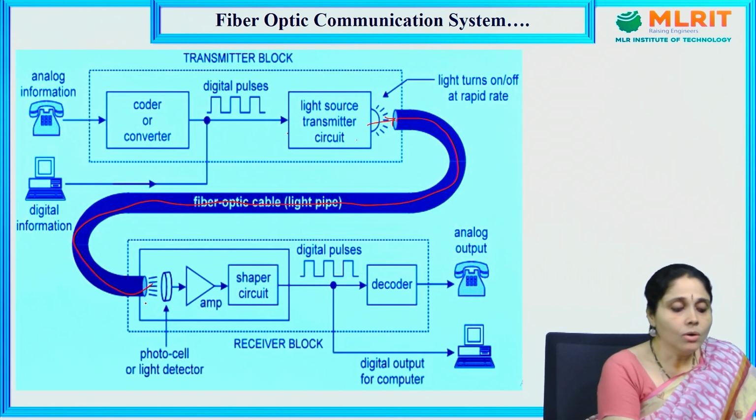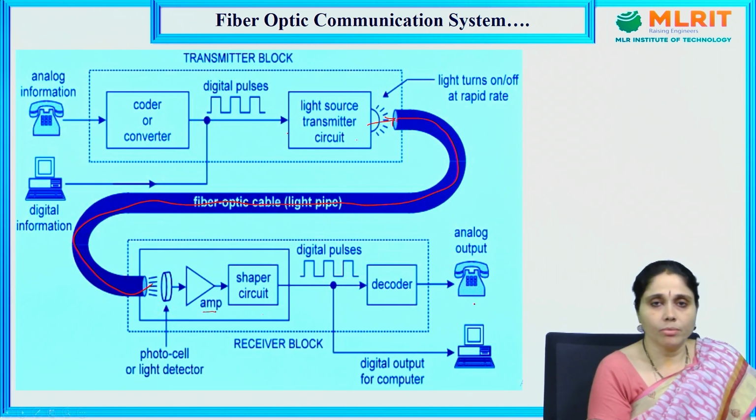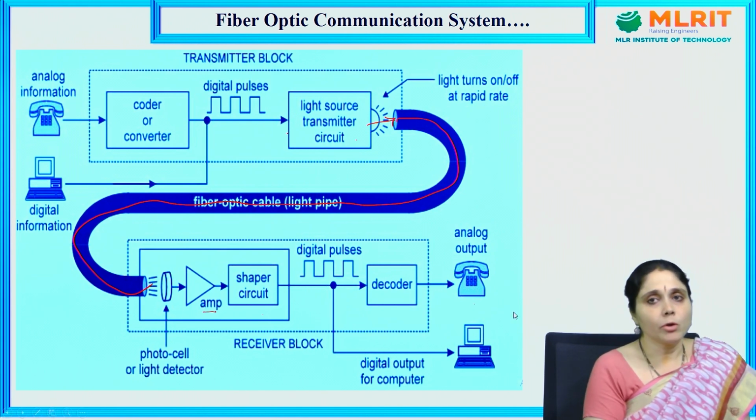Now the other end is the receiver end. This is the total receiver end, and this is the total transmitter block. In the receiver block, what are we going to observe? We observe an amplifier and shaper circuit, and this shaper circuit gives us the digital signals, and the decoder decodes the total information and gives the analog output. This is the total optical fiber communication system.